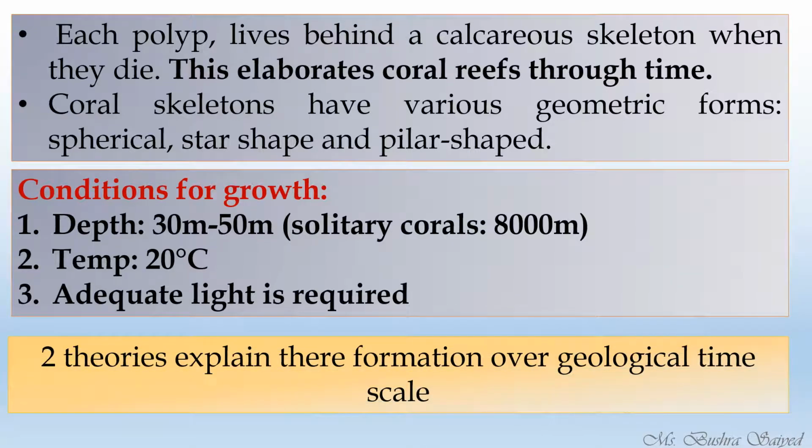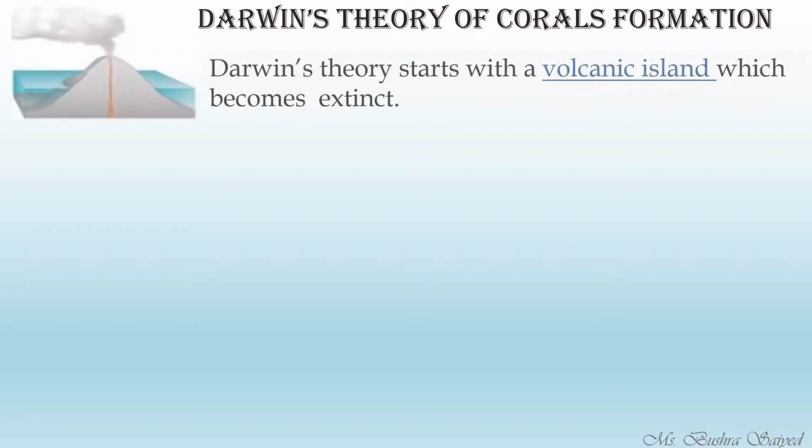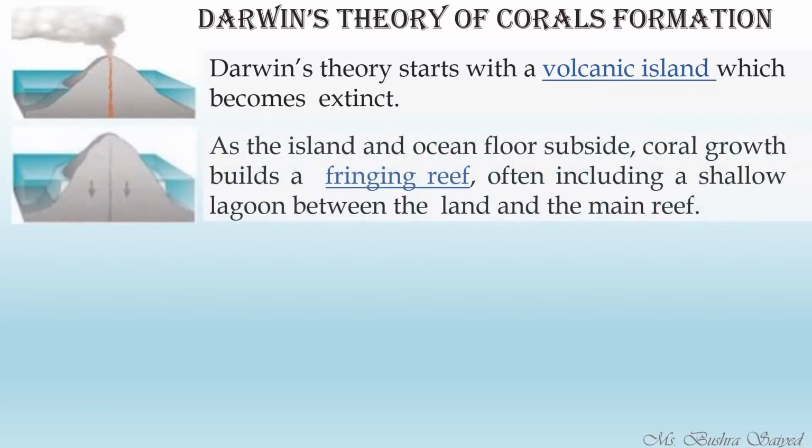There are two different theories which explain the formation of coral reefs. The first is explained by Darwin, the theory of coral formation. He said it starts with a volcanic island which becomes extinct.